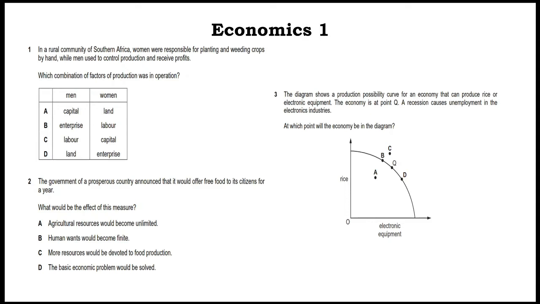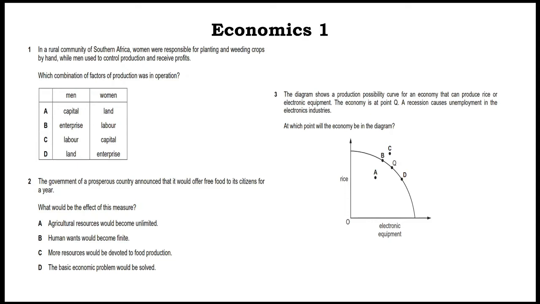Then, the government of a prosperous country announced that it would offer free food to its citizens for a year. What would be the effect of this measure? Basically, more resources would be devoted to food production, so that is why they can afford to give food.